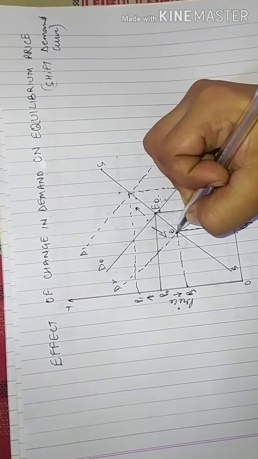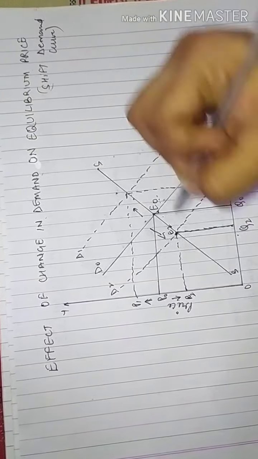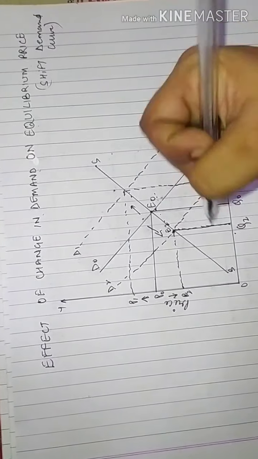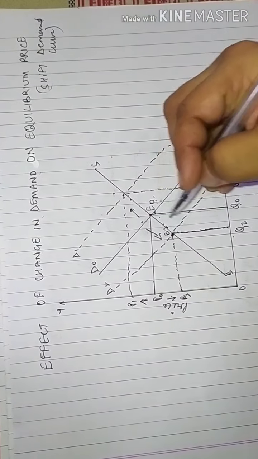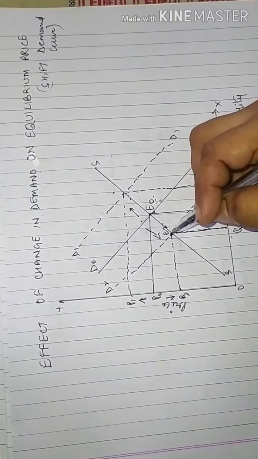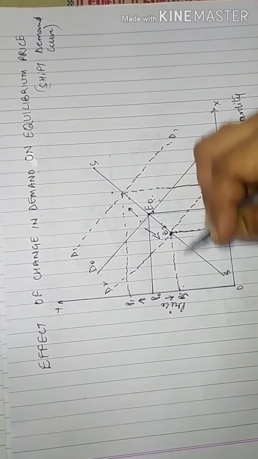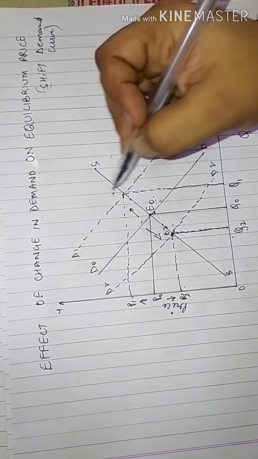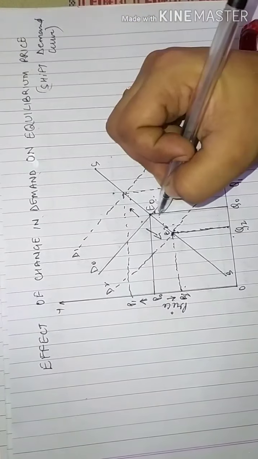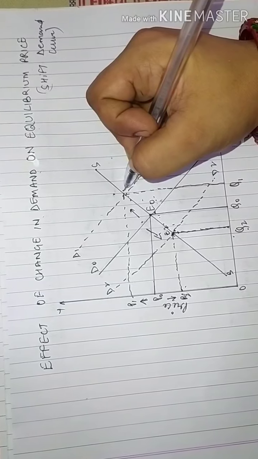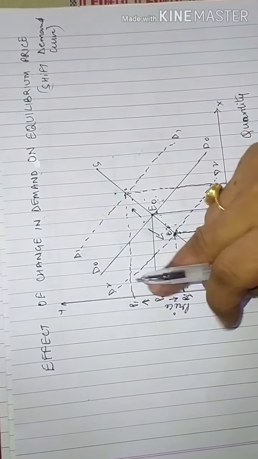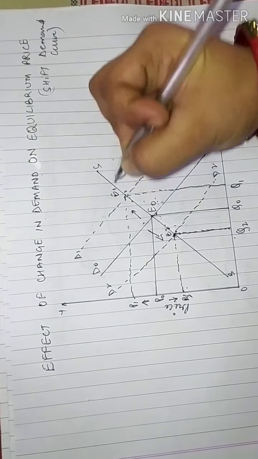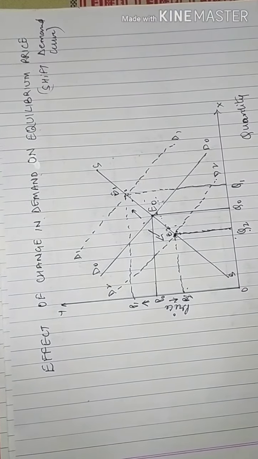Equally, my equilibrium price. See, this is my equilibrium price. If I shift my demand curve, that means if my demand decreases, what will happen? It will be reduction in price, reduction in quantity, equally reduction in equilibrium price. Same if I go towards the right, that means increase in demand, what will happen? It increases the price, increases the quantity, equally it increases the equilibrium price. So this is the effect.